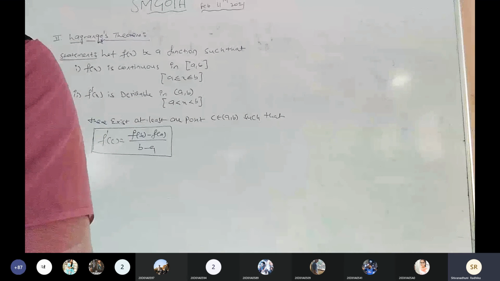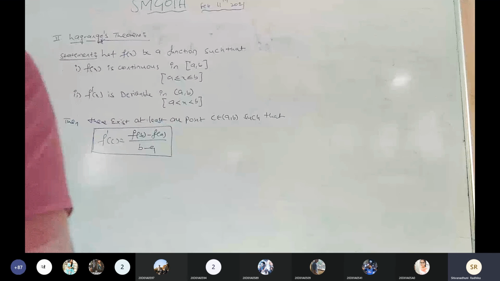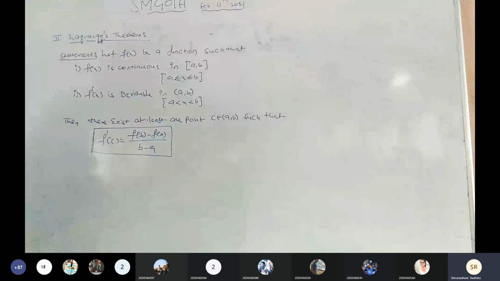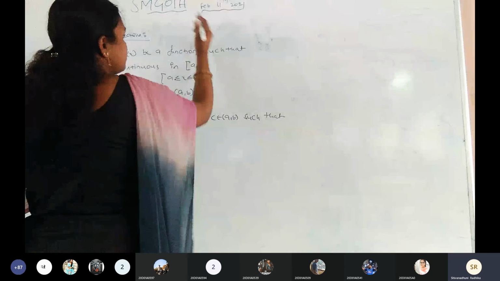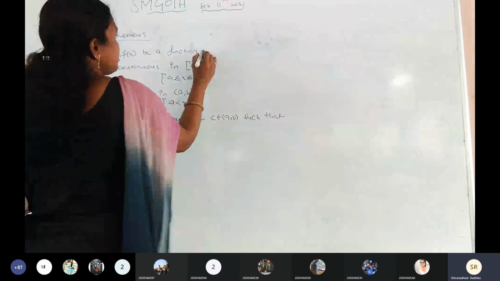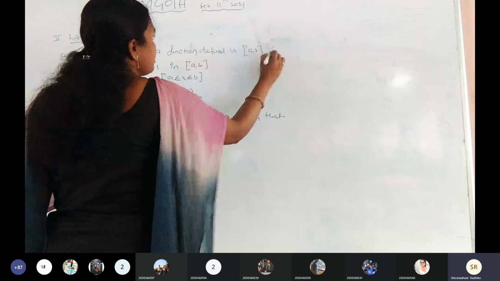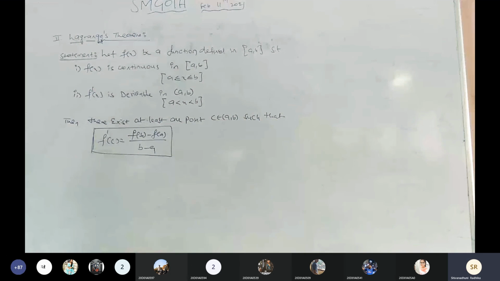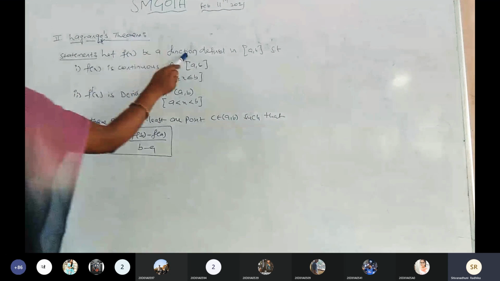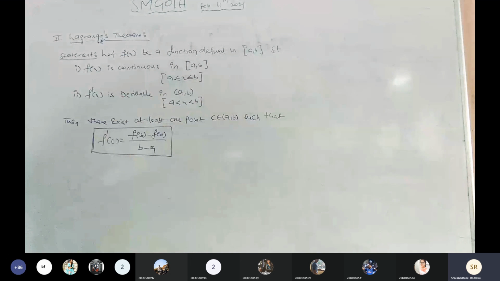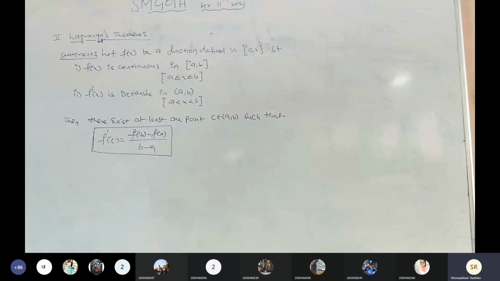And listen. Suppose, what is the Rolle's theorem? f of x is a function defined in closed a comma b, same statements. The first condition is a continuous function in the closed a comma b.